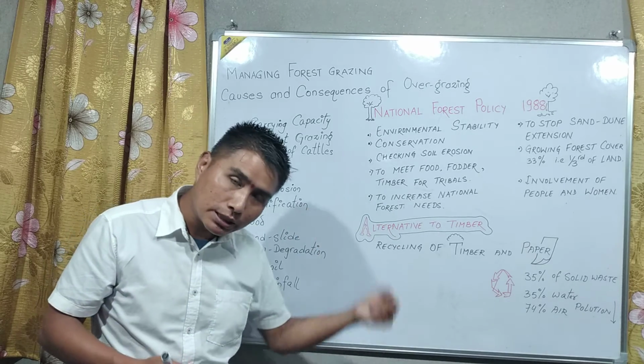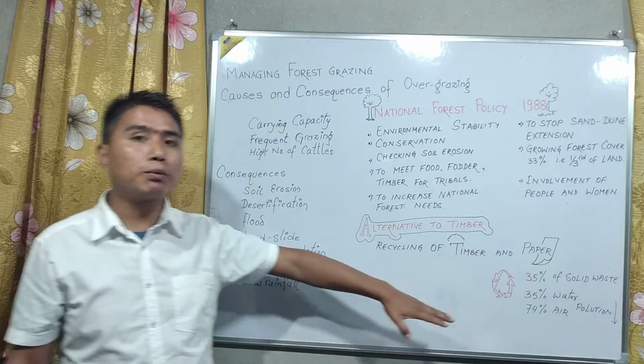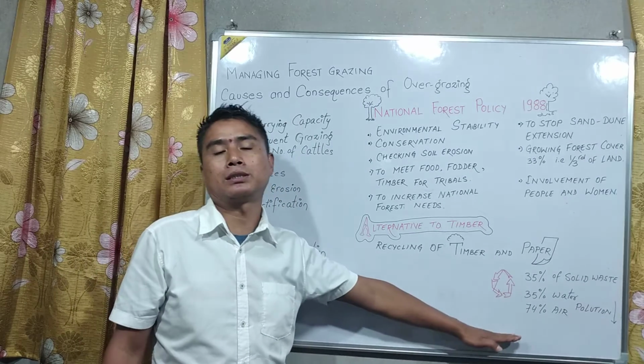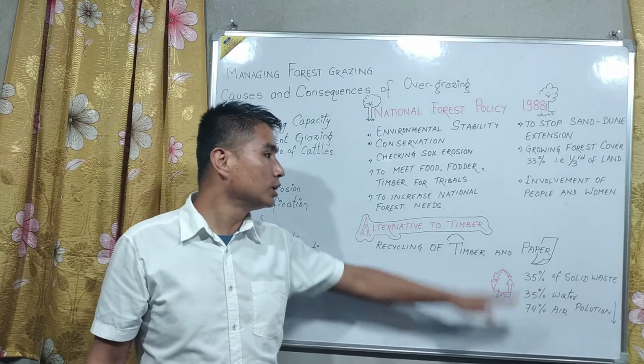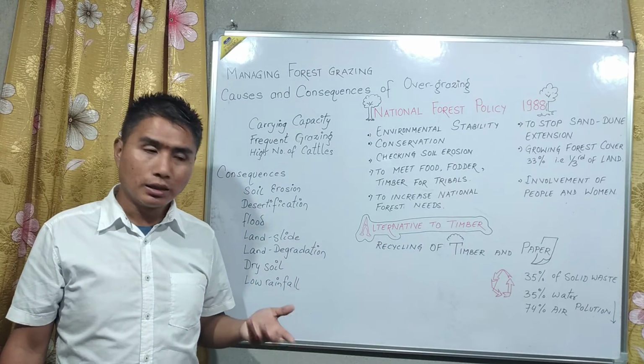If it is recycled, then it can reduce water pollution up to 35% and air pollution up to 74%. See, so it's very good to recycle paper. Even what we can do is we can reuse also. Yes or no? We can reuse.